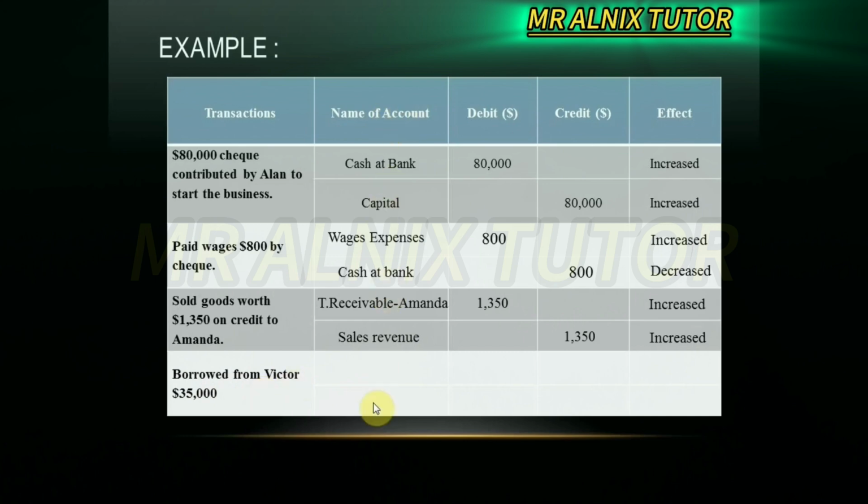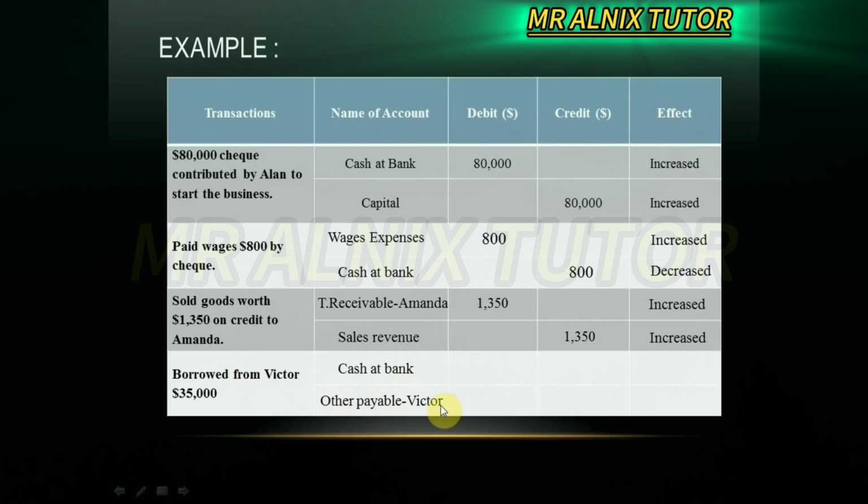That's why the name of the first account is cash and bank. The other one is linked to Victor. Victor is not your trade payable, he is considered other payable. So we indicate two accounts here: one is cash and bank, the other is other payable Victor.